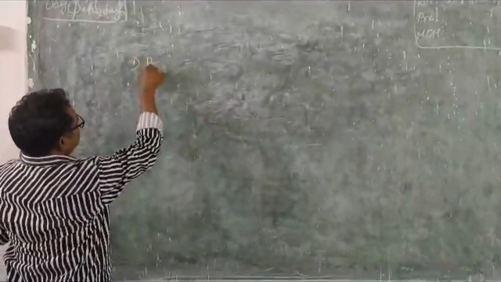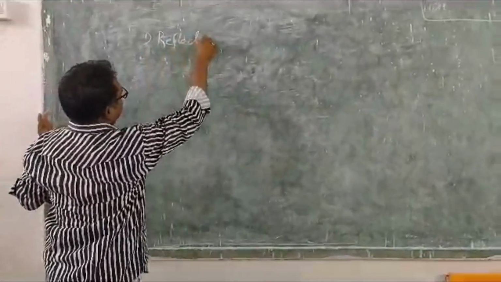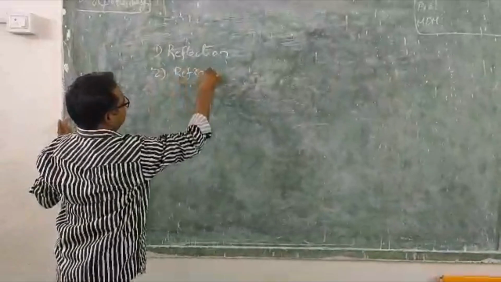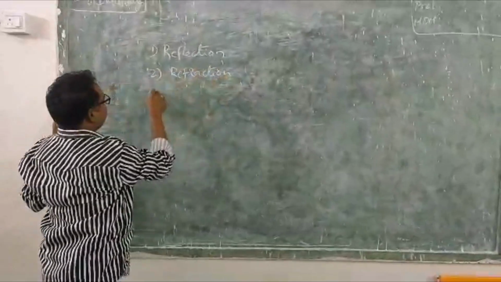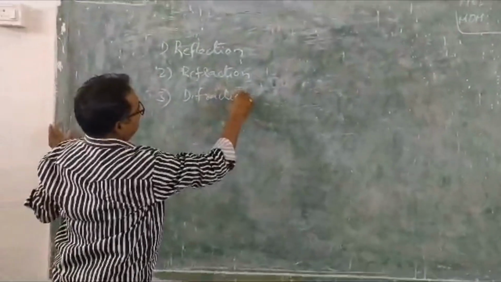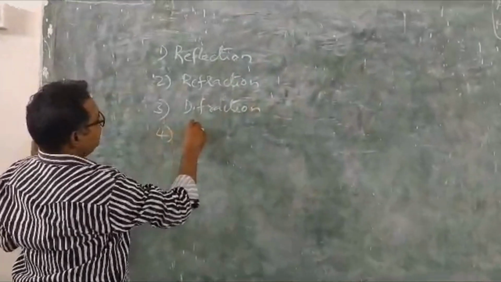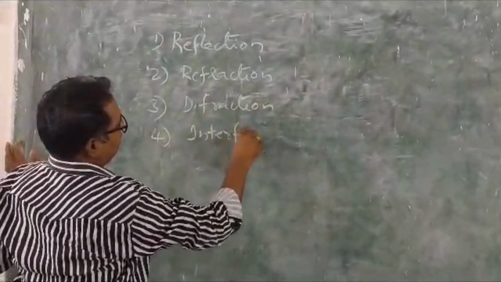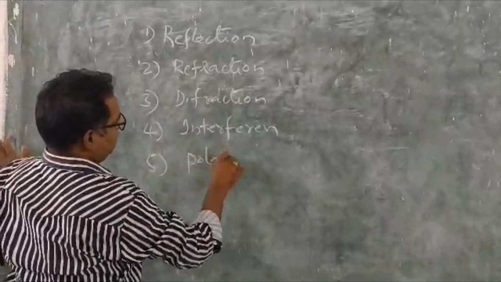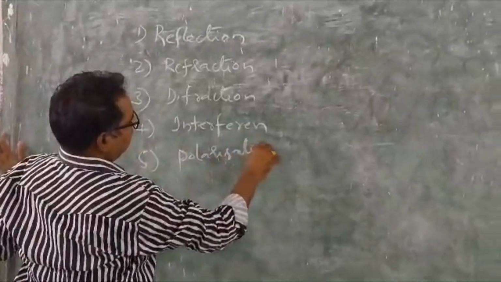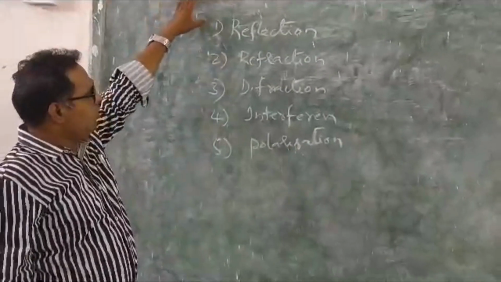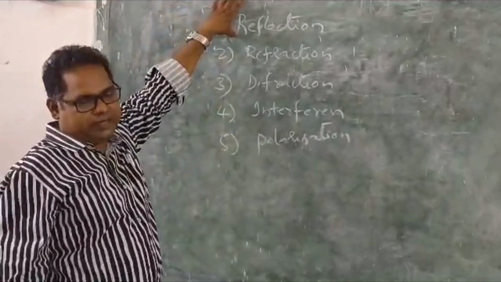One is reflection. Second one is refraction. If you know, you can say no problem. Diffraction. Interference. Polarization. These are the 5 properties. Among these 5 properties, you know about the reflection, which was already given in the 7th class.